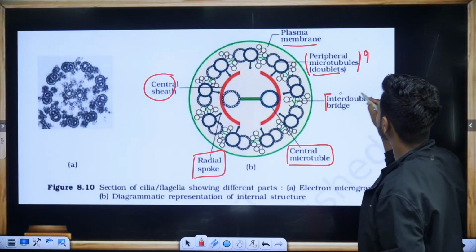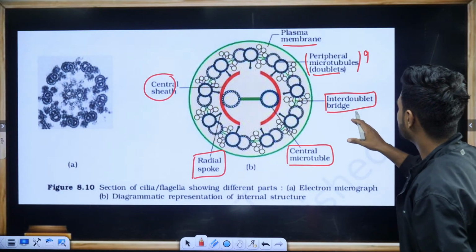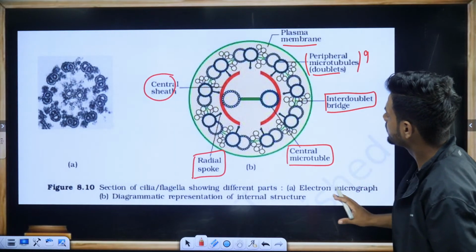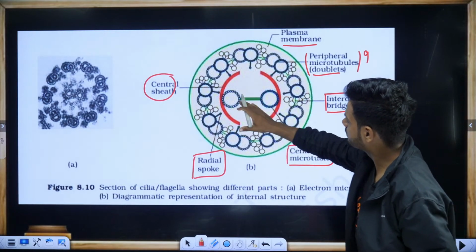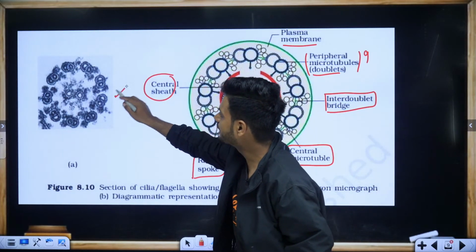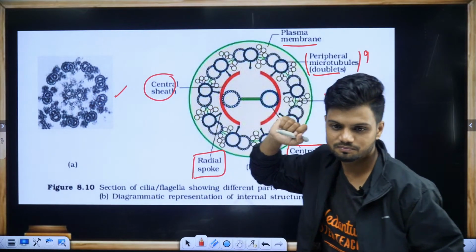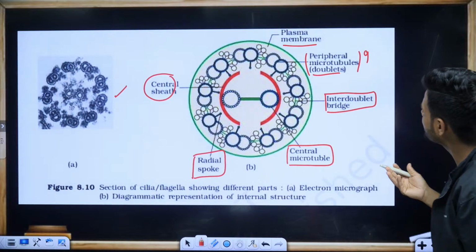Here we have the interdoublet bridge, which is basically a type of linker. Here we have the central microtubules. This is how it looks under the electron microscope. Done. Very easy to understand.